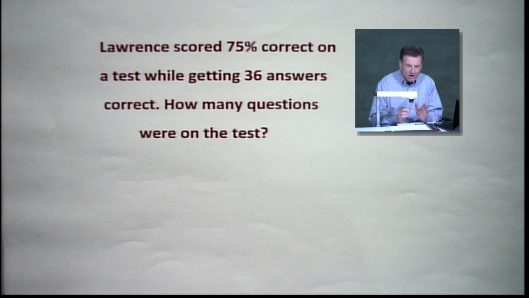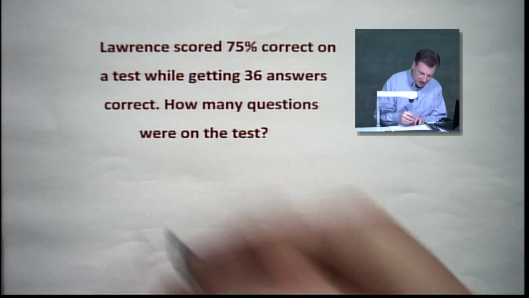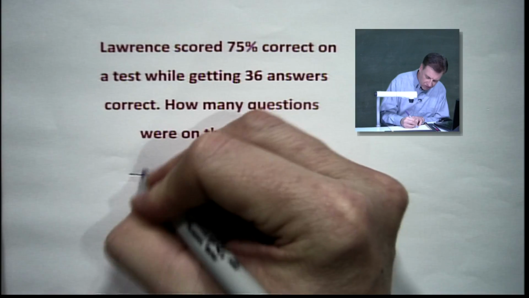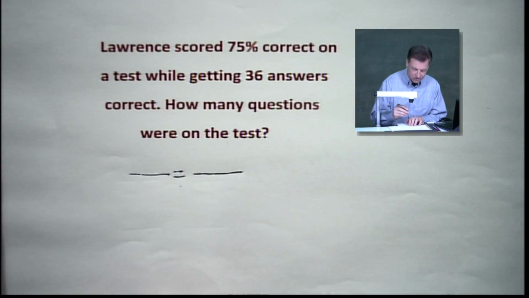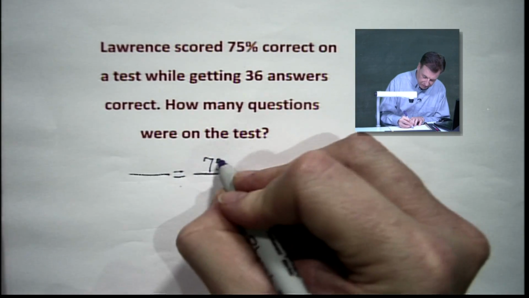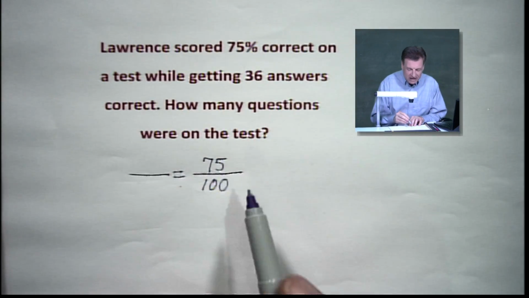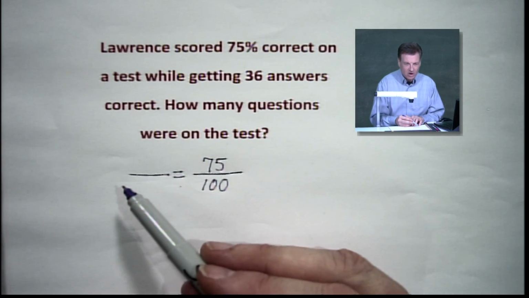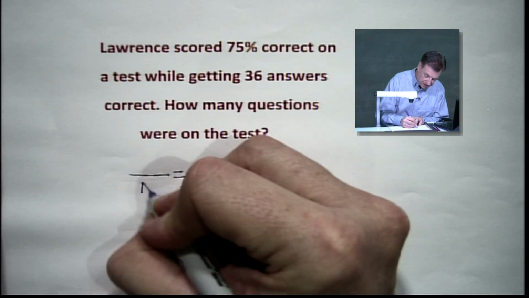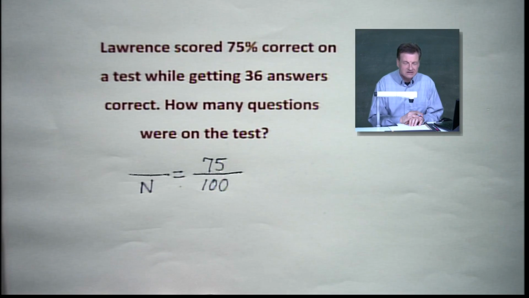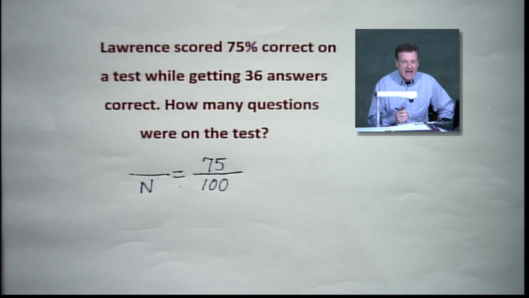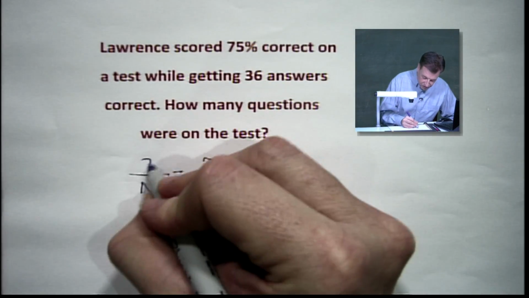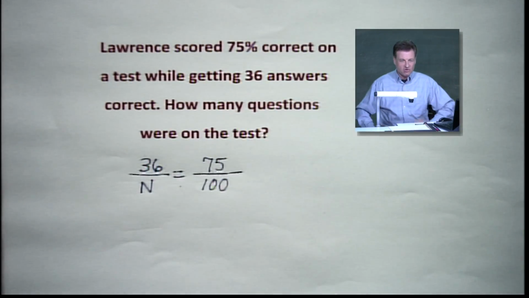And we're going to go back to this little formula I just put up there: part over base equals percent over 100. Now, we've got the percent. We know how many he got right. What we want to know is where did we start from? What was our base? Right there's your question mark. There's our n, x, whatever variable you want to put in there, my friends. I like n for number. And 36 has got to go somewhere. Put it right there on the top. That's how many he got right, okay?